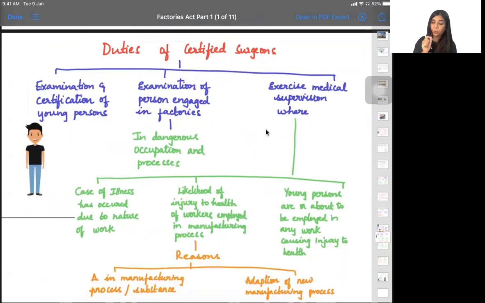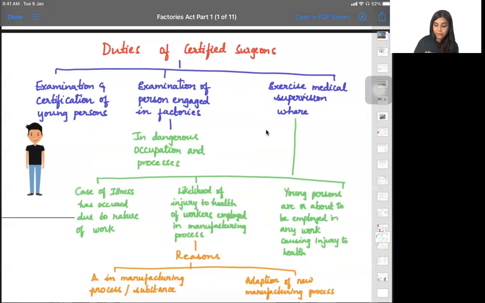If they are adult people, we know that adult people are fully mature with their body and they can directly go to the factory and work. But whenever we are talking about young people, these certified surgeons have to examine them. They will have to give them a certificate called certificate of fitness, which we will talk about in the later part of this chapter. So this particular certified surgeon will examine these young people.